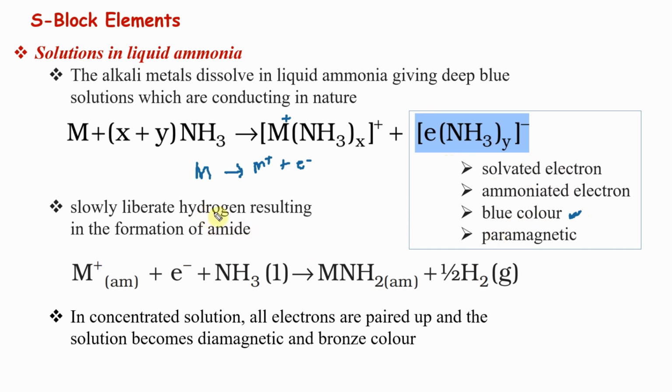They slowly liberate hydrogen, resulting in formation of amide. Just know that it gives you an amide. That's more than enough. In concentrated solution, all electrons are paired up. In dilute solution the electrons are separate, but when the concentration is higher, the more the number of electrons, the more chances they will meet each other. They get paired up. The solution becomes diamagnetic and the blue color will become bronze color. The ammoniated electron is not going to be there anymore. So again, remember the colors and remember the reason.